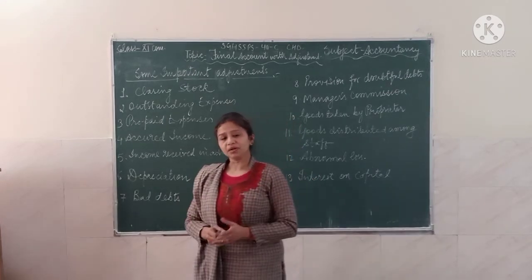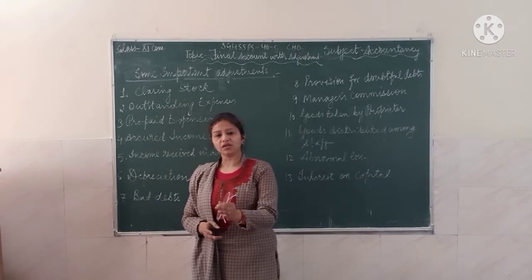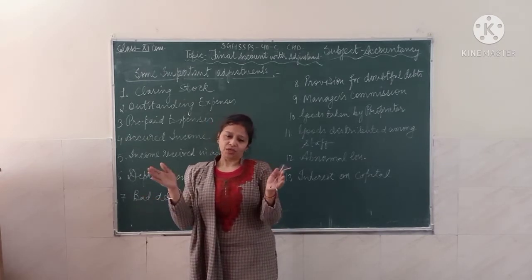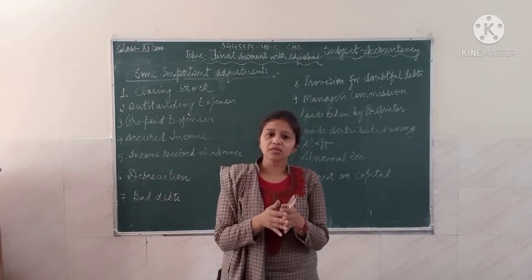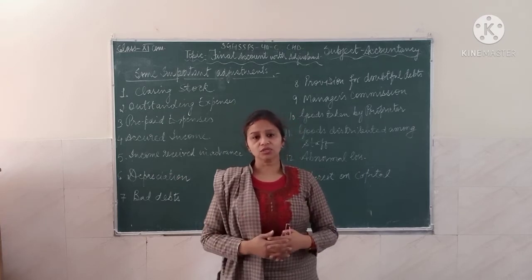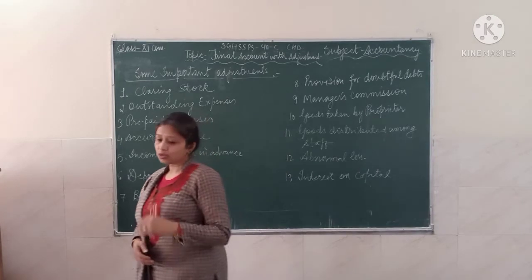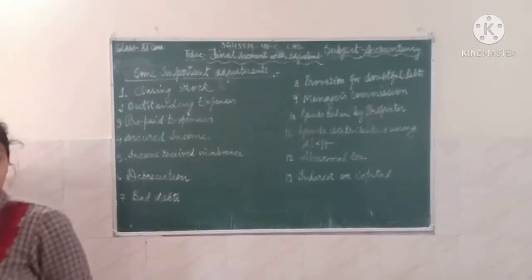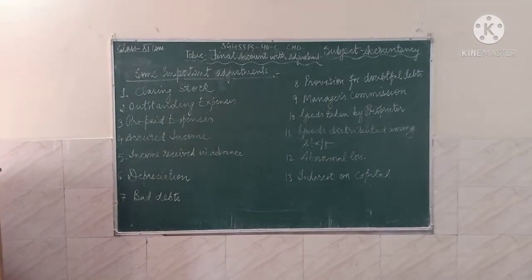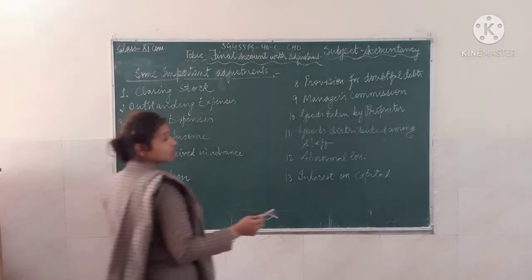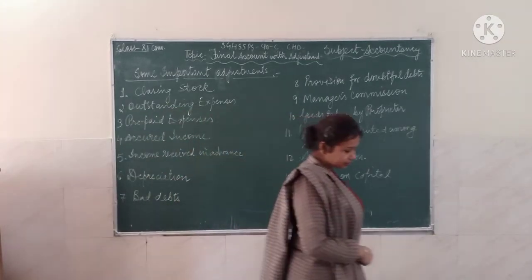When you take the income statement and the balance sheet together, it is called the final account. It is called preparation of the final account, and with its help you come to know about the profitability of any concern and also a detailed study of your assets and liabilities.